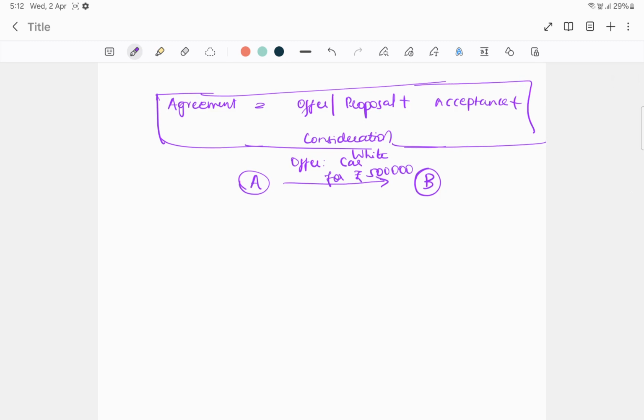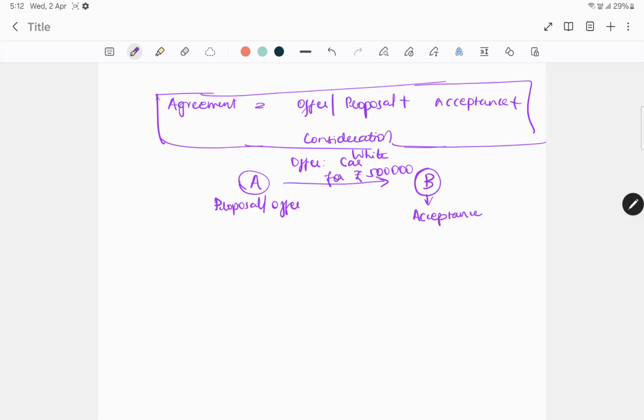Now it is up to B whether he accepts it or not. The proposal is made by A. Let's say B is also intending to buy a car, and B is okay with what A is offering, the price, the car, the features and everything. Now B is accepting the offer, so he is making an acceptance.